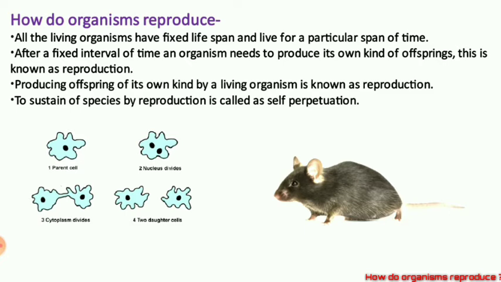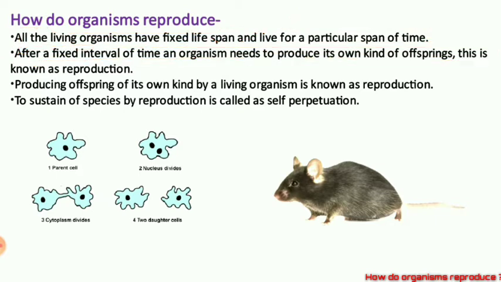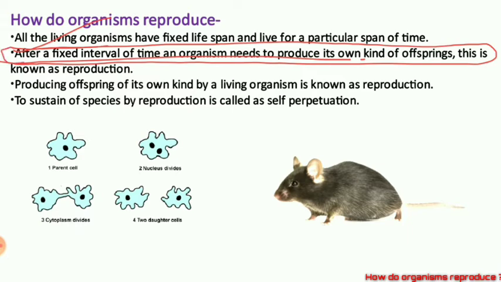You know that all living organisms have a fixed lifespan, which means they have to live for a fixed interval of time, and after this fixed interval of time they die. Within the lifespan, these organisms have to produce their own kind of similar looking offsprings. This procedure is called reproduction.